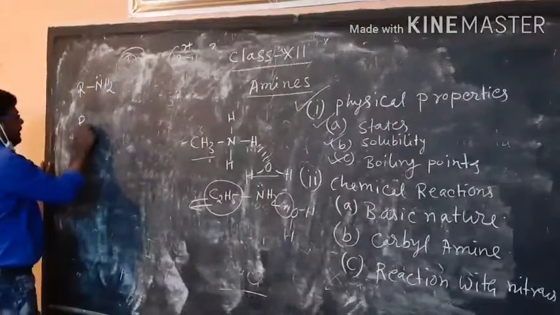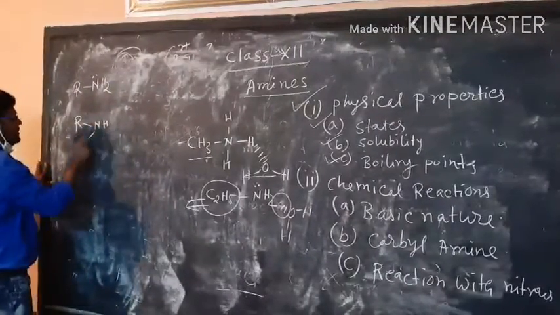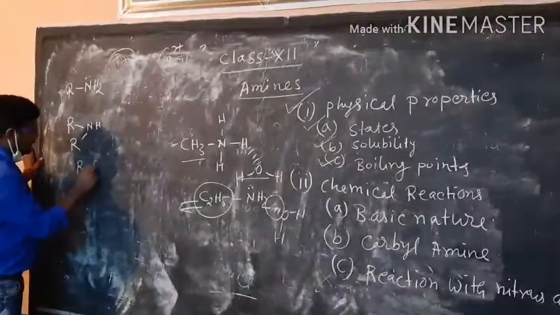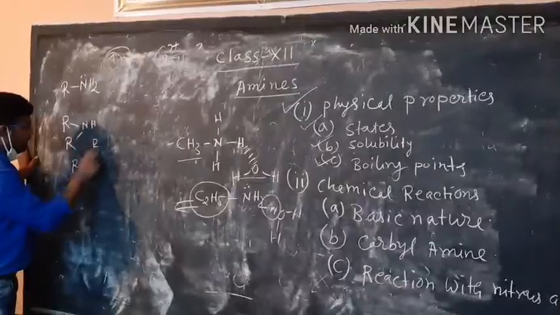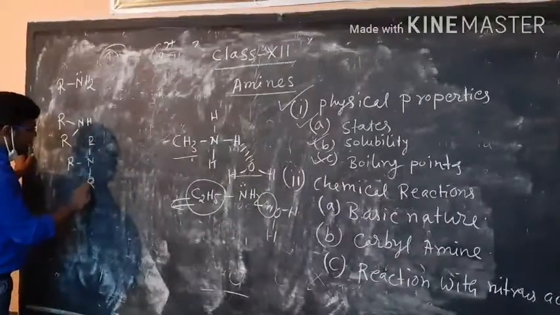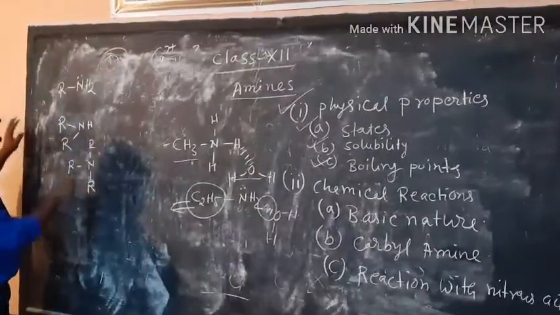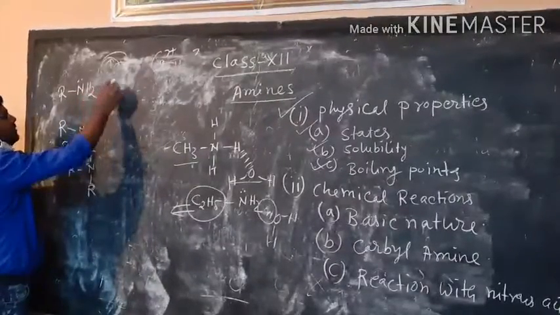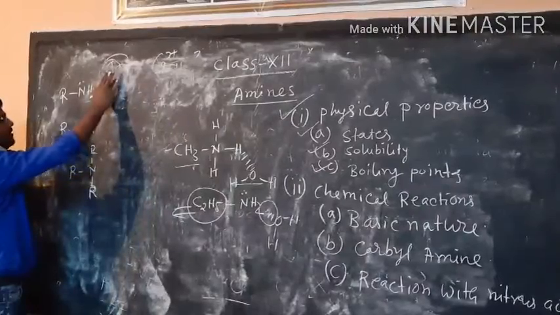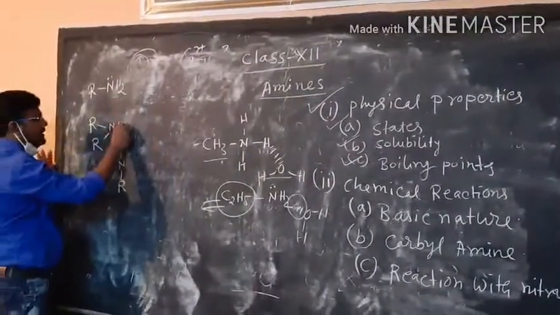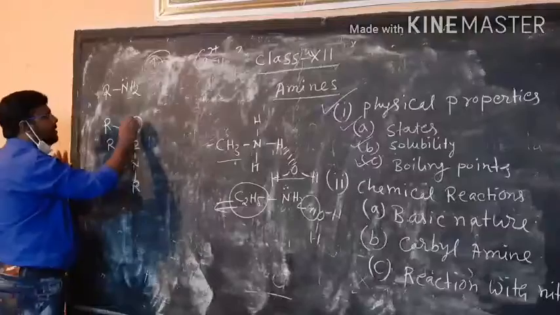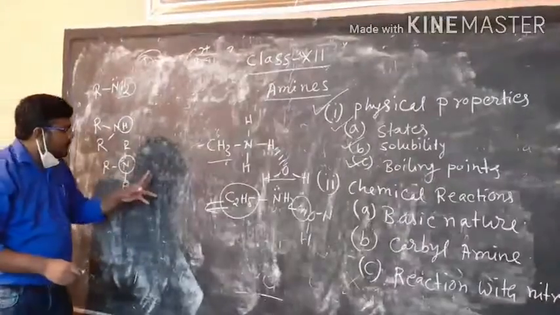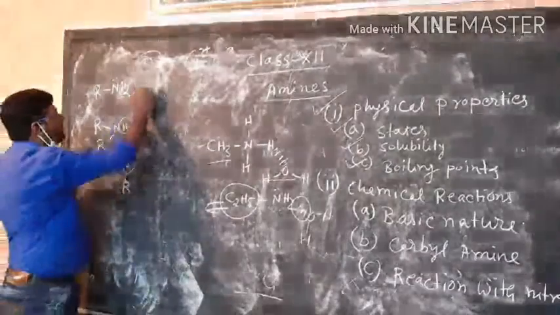and then the secondary amine will be R2NH, and then the 3 degree amine. What will happen? For the isomeric amines, as there are 2 hydrogen atoms in the 1 degree amine, it can form 2 hydrogen bonds with other molecules, and the secondary amine can form 1 hydrogen bond, as the number of hydrogen is 1. And as there is no hydrogen on the 3 degree amine, it cannot form a hydrogen bond.